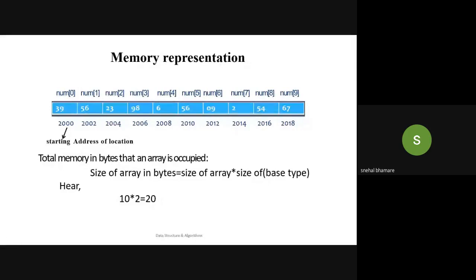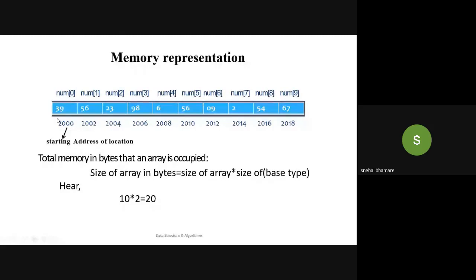Getting it? The starting address in a memory location can be anything. For example, over here it is 2000. Now the first element, that is num of 0, will be stored at this 2000 memory location. Your value is 39.